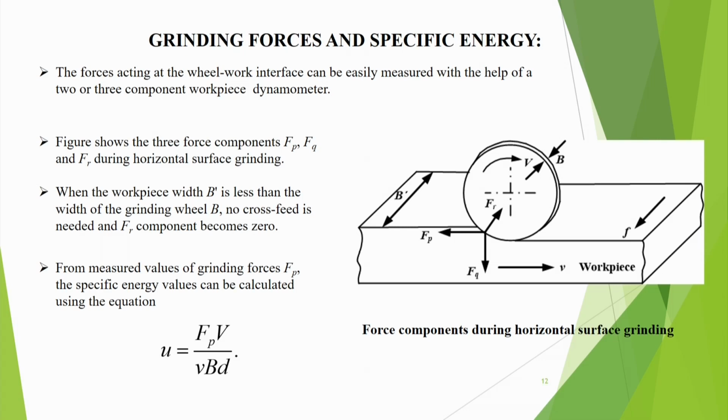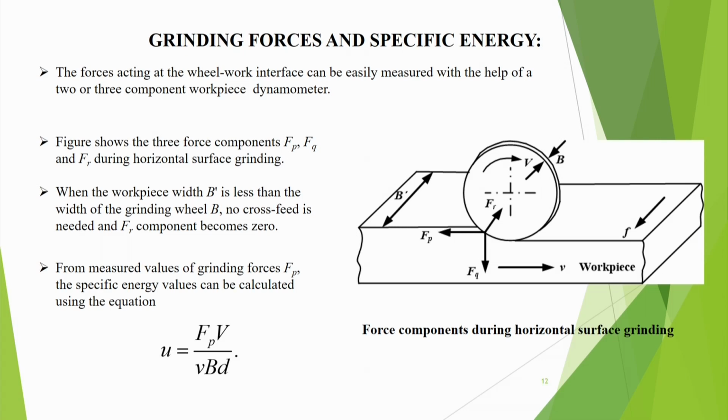Now, we discuss grinding forces and specific energy. Forces acting at the wheel work interface can be easily measured with the help of a 2 or 3 component dynamometer. Now, the figure is showing 3 components FP, FQ and FR using horizontal surface grinding. When the workpiece width B prime is less than the width of the grinding wheel B, which is not the case here, no cross feed will be needed, and FR component will become 0.